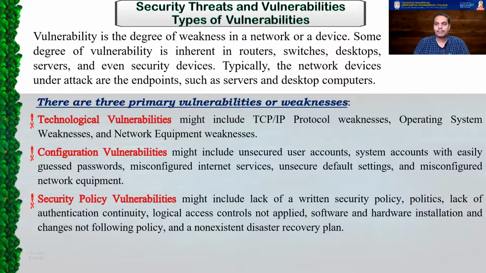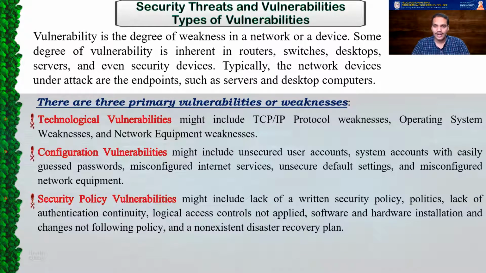The third category of vulnerabilities is called security policy vulnerabilities. This is when the organization does not have a clear security policy, it doesn't have a clear authentication policy, or there are no proper access controls. If there is no proper flow of information, no regulation of information access, and even software and hardware installations which do not follow the policy or the regulations, all those come under security policy vulnerabilities.